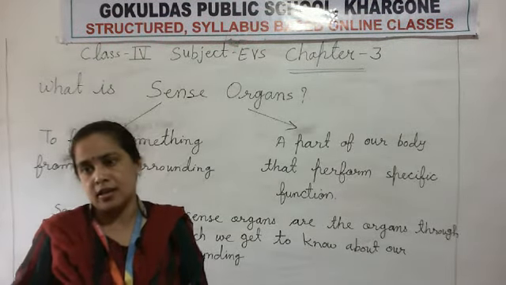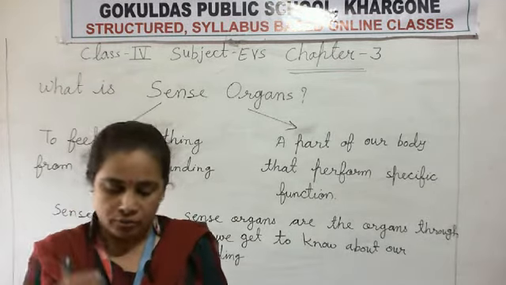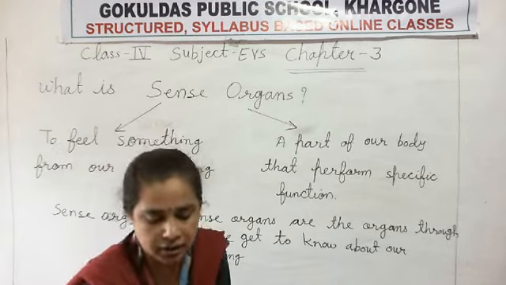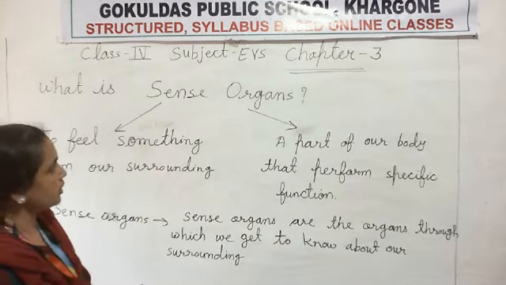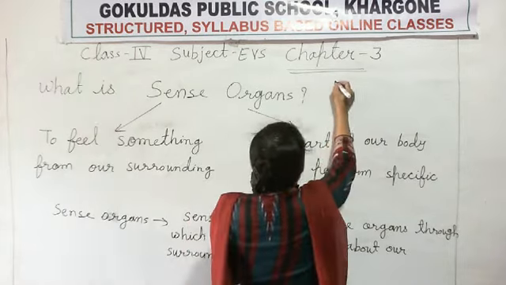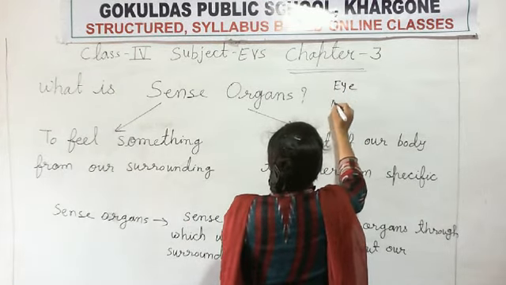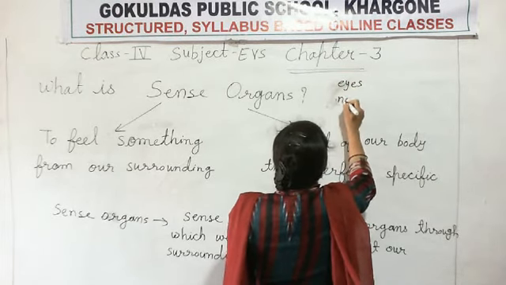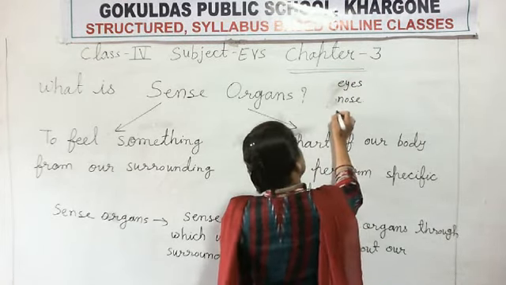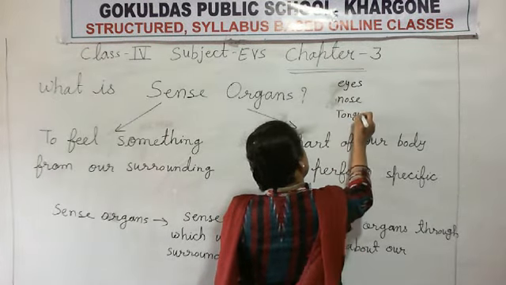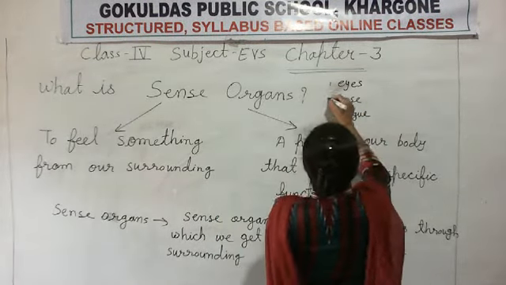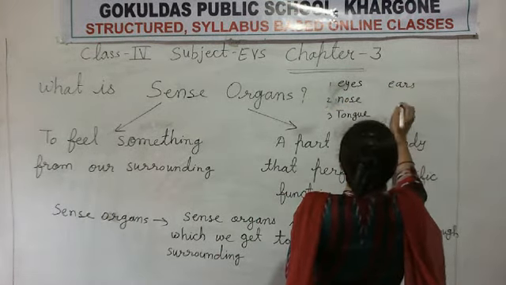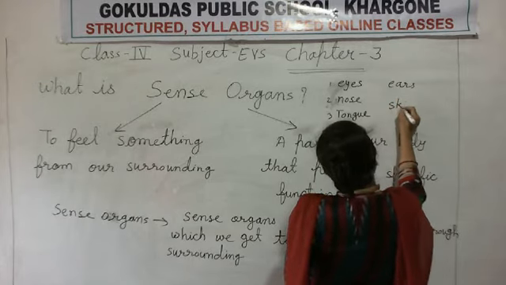Now how do you know the sense? I will show you different examples. We know the names of the sense organs, that is eyes, nose, tongue, ears and skin.